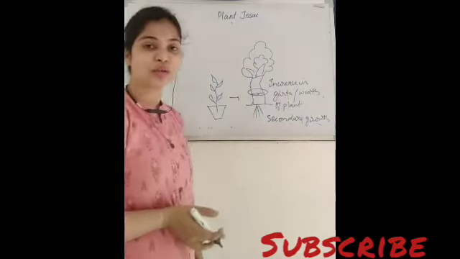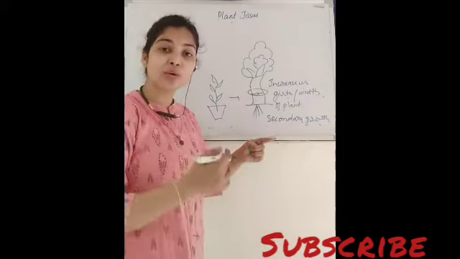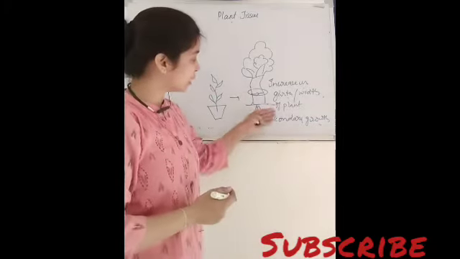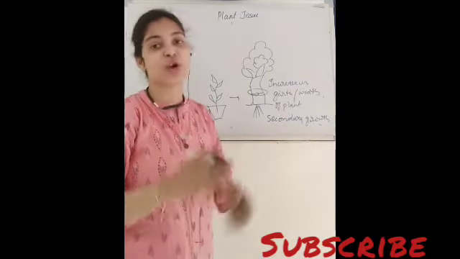This type of growth is known as secondary growth. तो primary growth क्या हुई? When plant grows in length, right? और secondary growth क्या हुई? When plant grows in width और girth, जब उसकी चौड़ाई बढ़ती है.